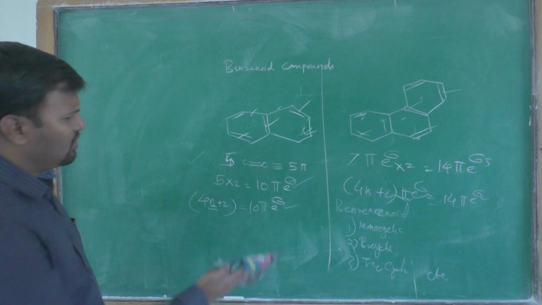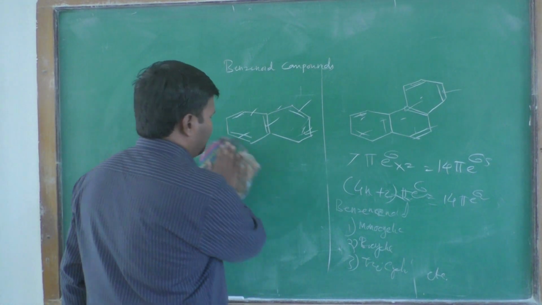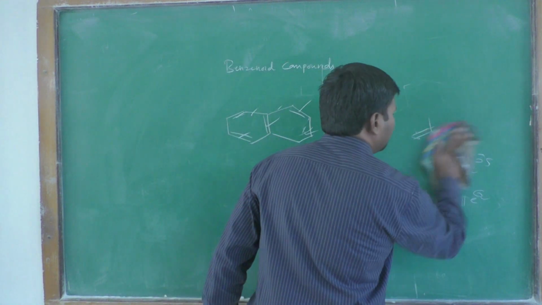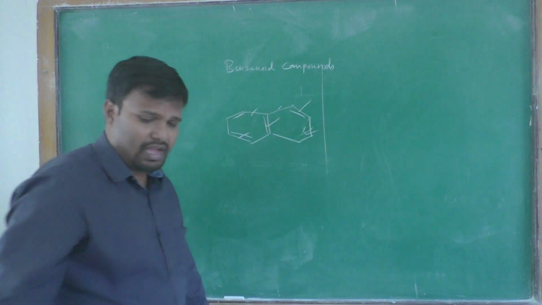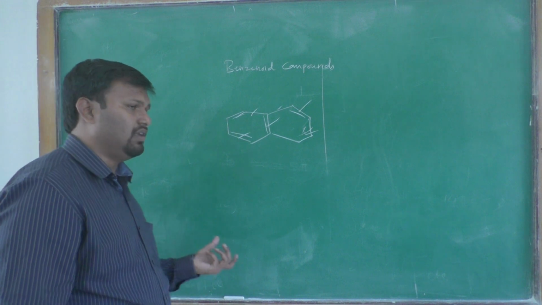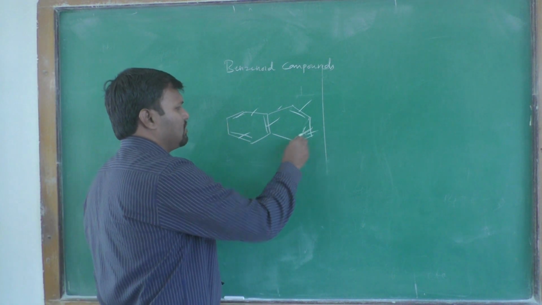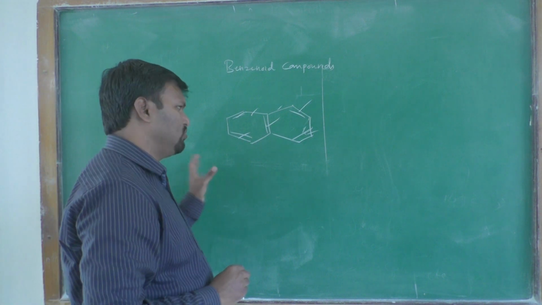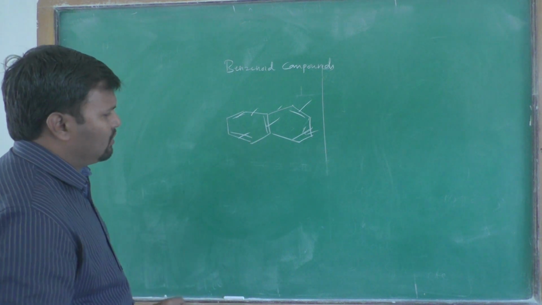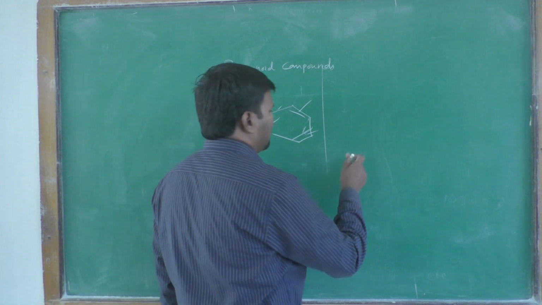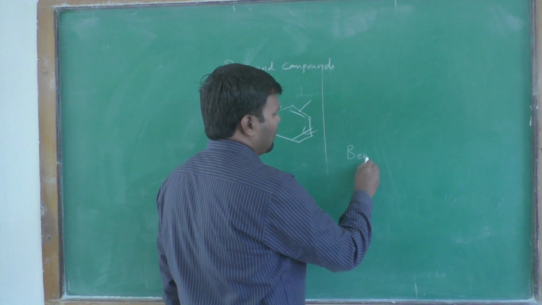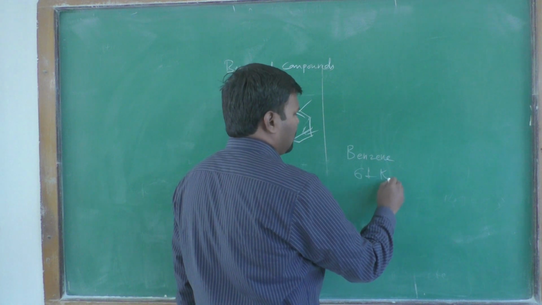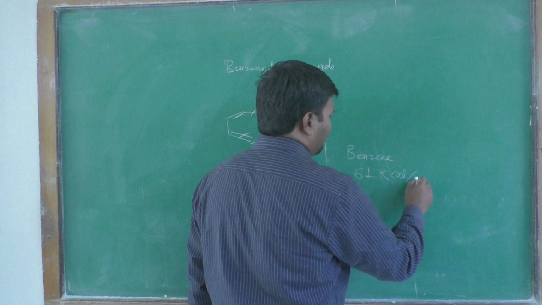Now, resonance energy in benzenoid systems. For this, we have chosen naphthalene to discuss the resonance energy in that particular benzenoid molecule. We have seen that our benzene has 36 kilocalorie per mole energy.